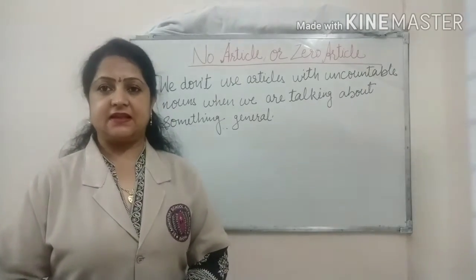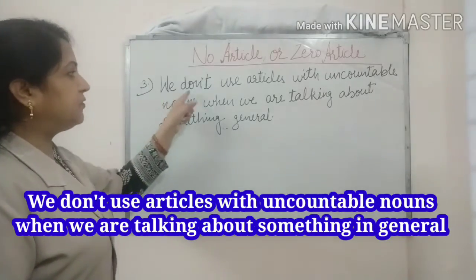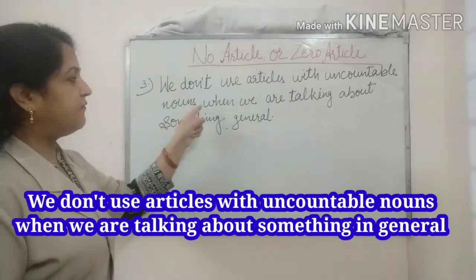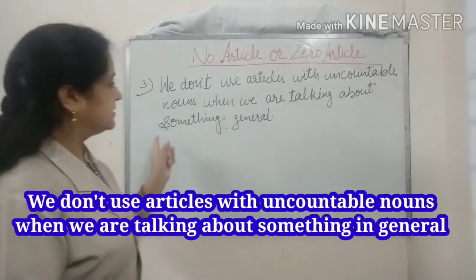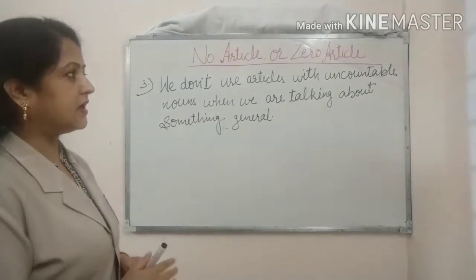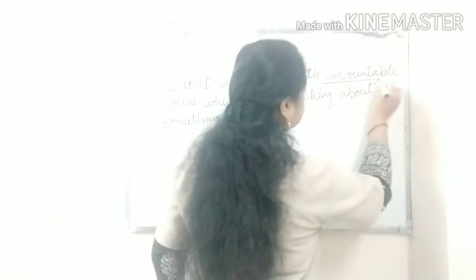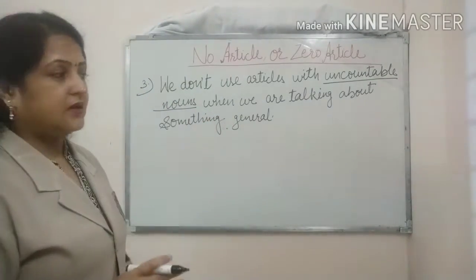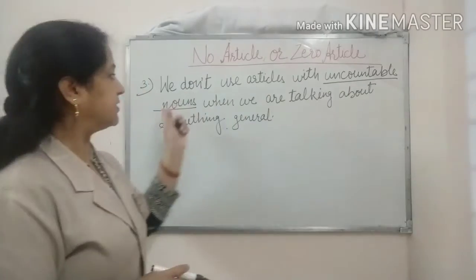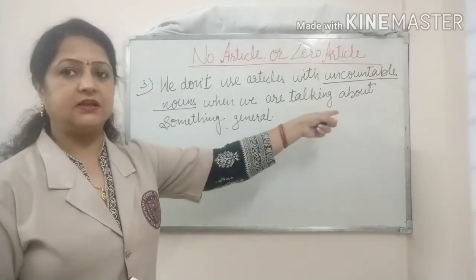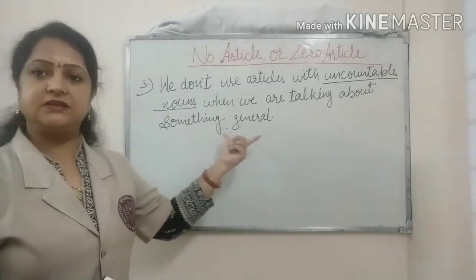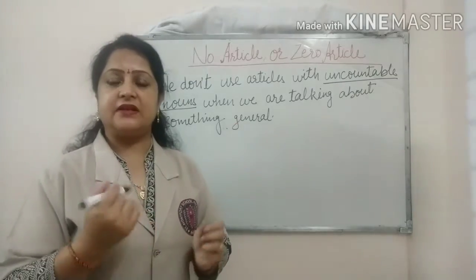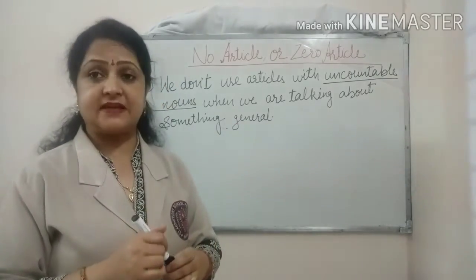The next case is we don't use articles with uncountable nouns when we are talking about something general. So here uncountable noun is important. That means we do not use articles when we talk about uncountable nouns and we are talking about something in general. So in such cases we do not use any article.